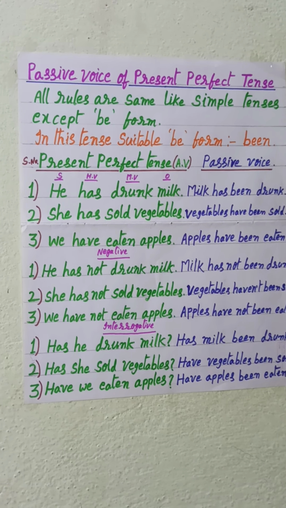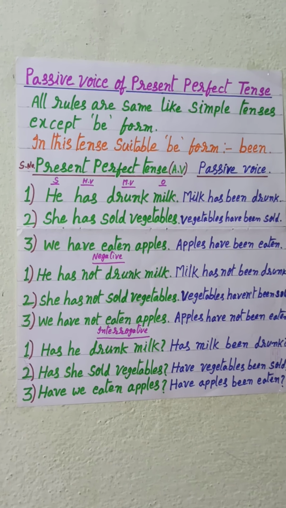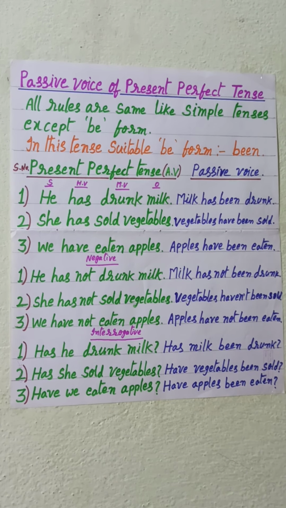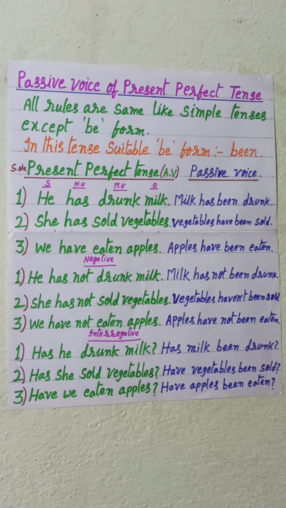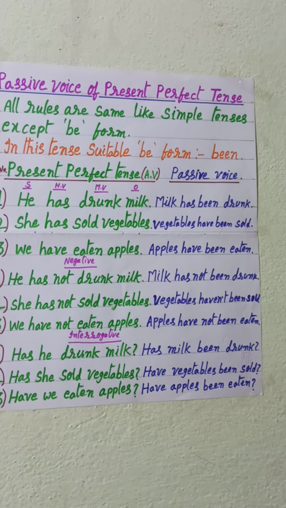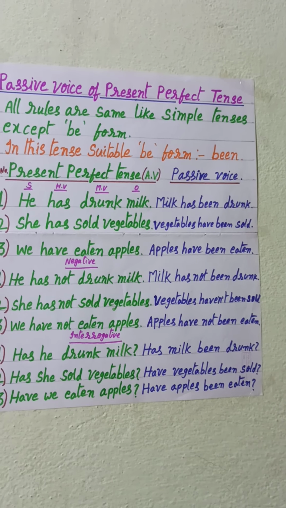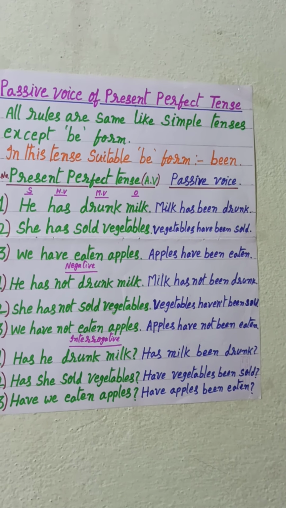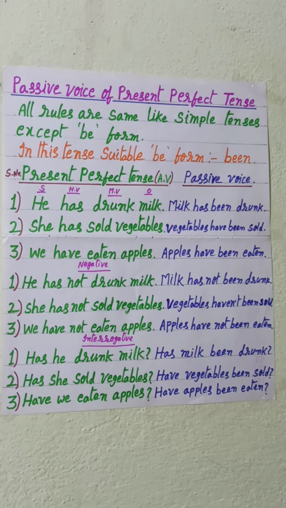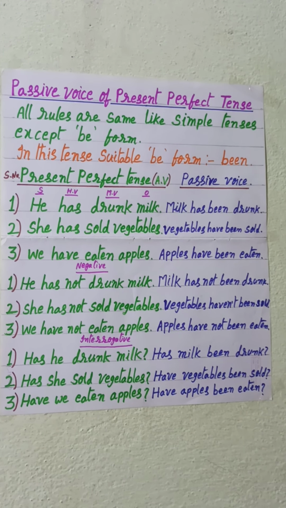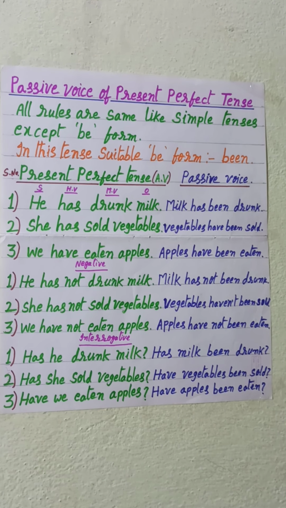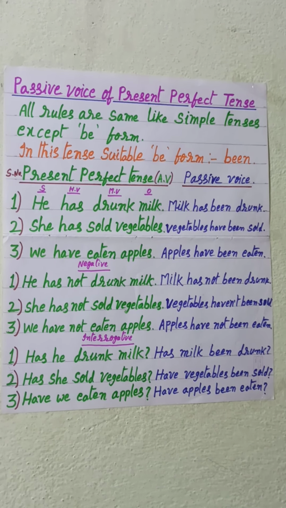Second sentence, she has sold vegetables. In the passive voice, vegetables have been sold. Here also, she is singular, so the helping verb is also singular.